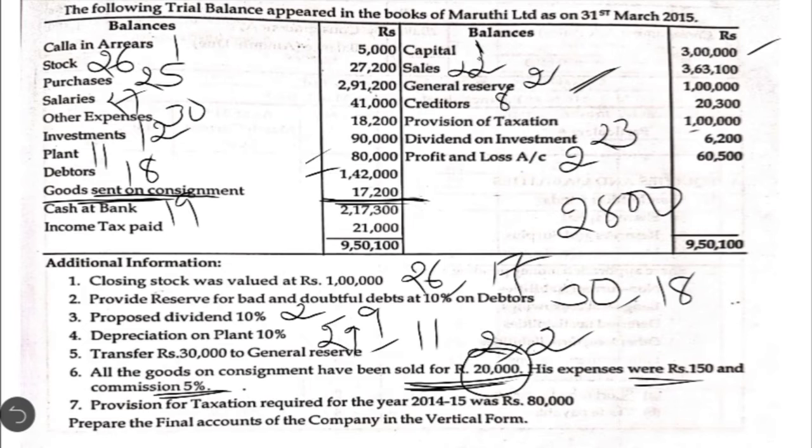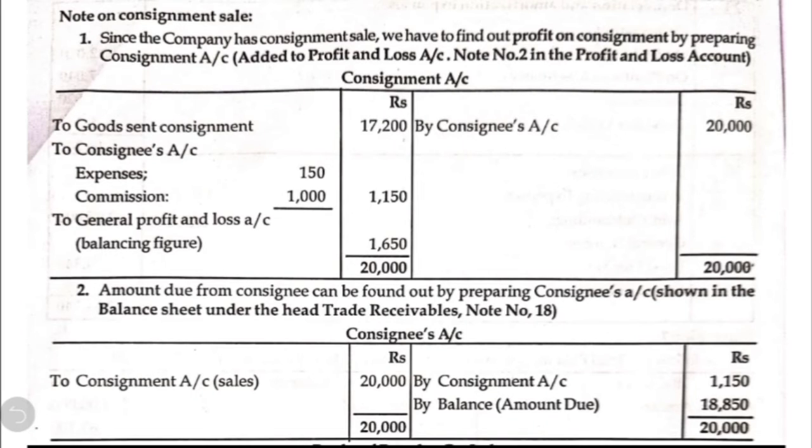Okay, as well as we have to also calculate what is the net amount payable by the consignee to the company. For that purpose, we are going to prepare two separate accounts: the first one is the consignment account and the second one is the consignee's account. So now let us see how to prepare that.